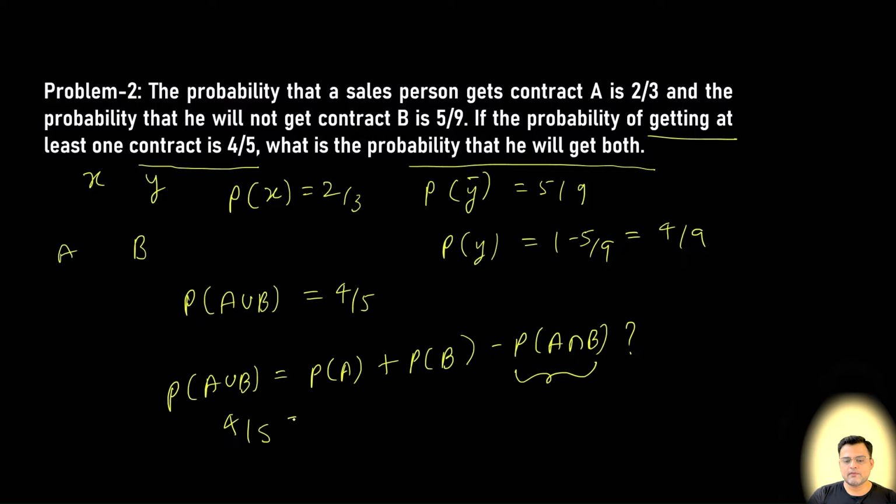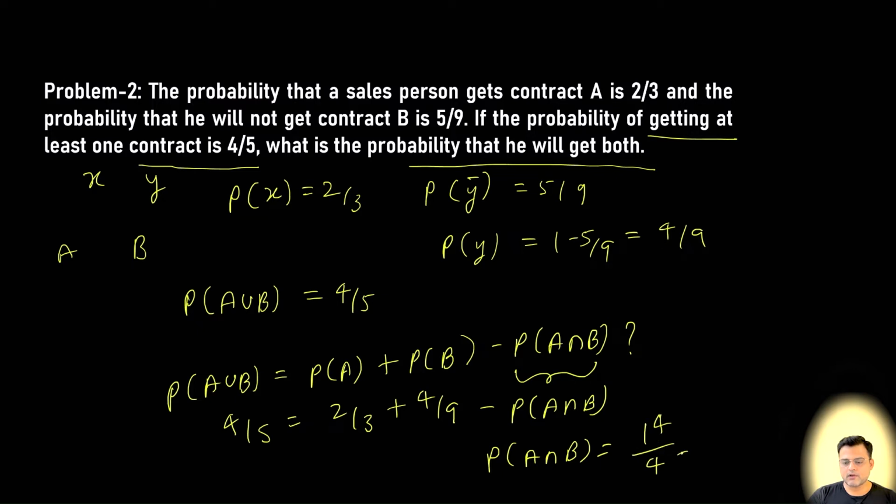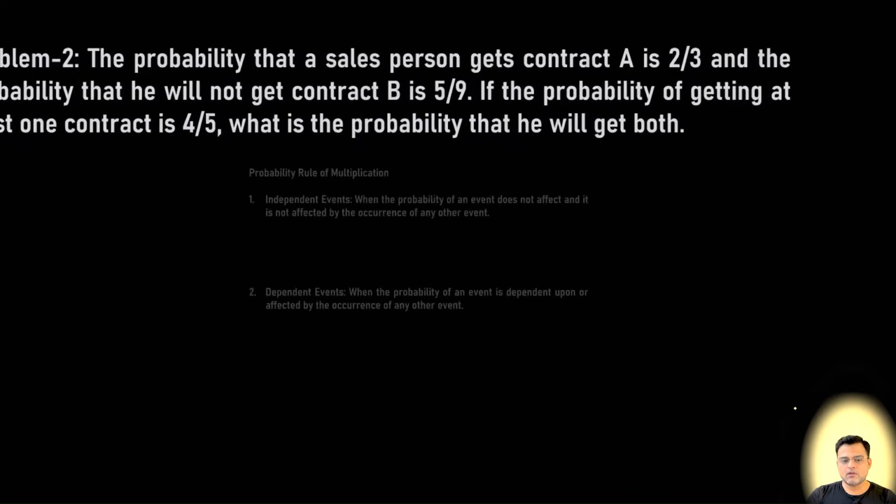4 by 5 is equal to 2 by 3 plus 4 by 9 minus P(A intersection B). So if we solve this equation, P(A intersection B) is equal to 14 by 45, which is 0.31, or there is a 31% probability that the salesperson will get both the contracts. So this is from the perspective of the addition rule.